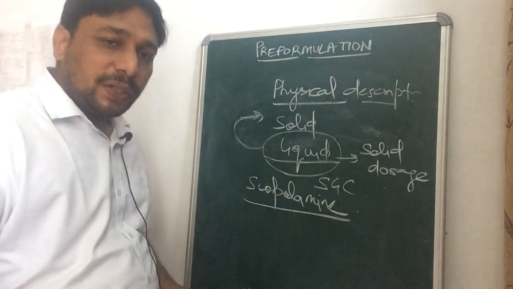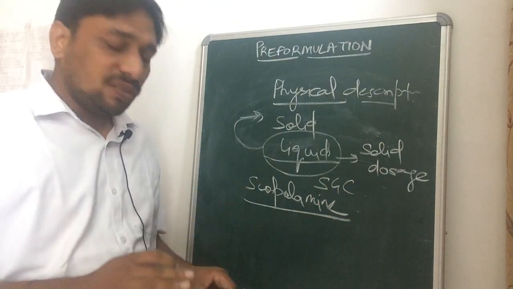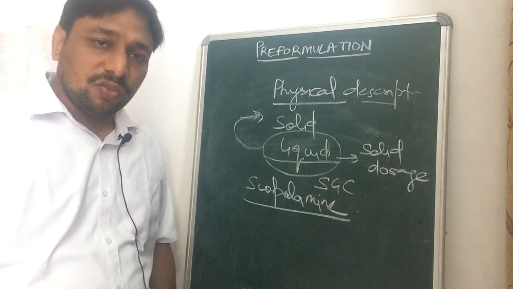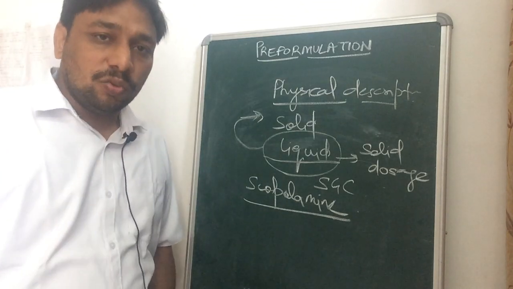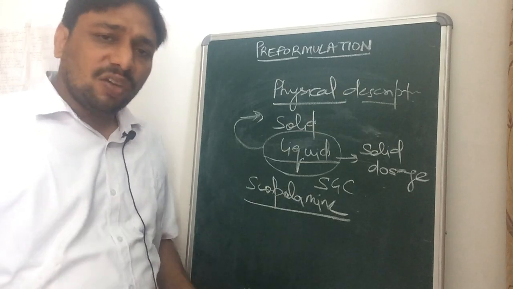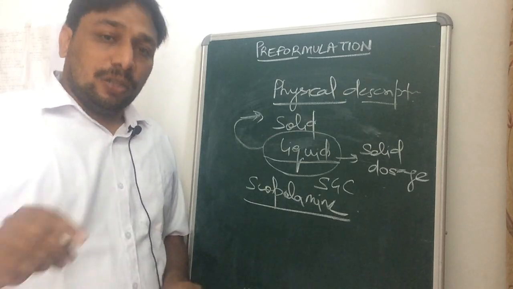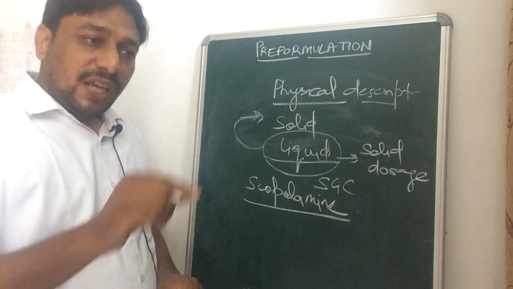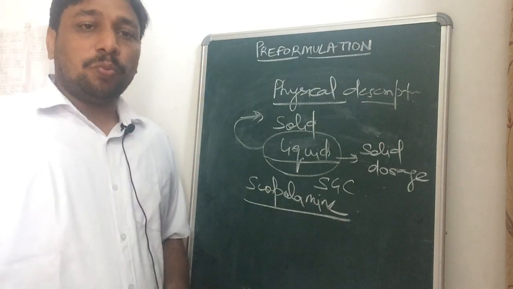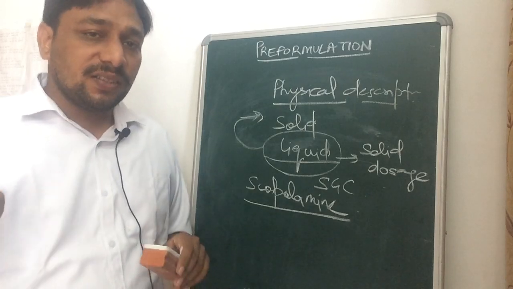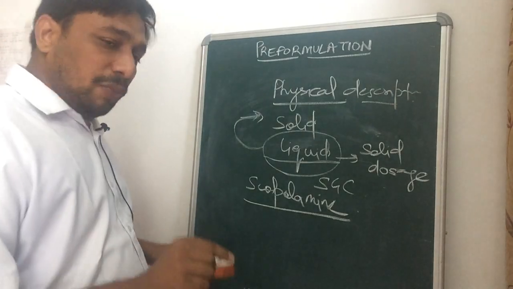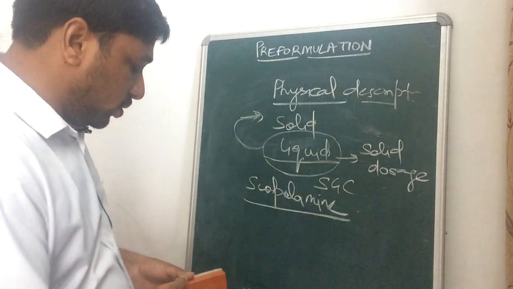So these are the various physical and chemical properties of the drug that will affect the design of the dosage form. When we are going to make any formulation, any dosage form, we have to study all the properties related to the drug, physical as well as chemical properties, to make a good dosage form.